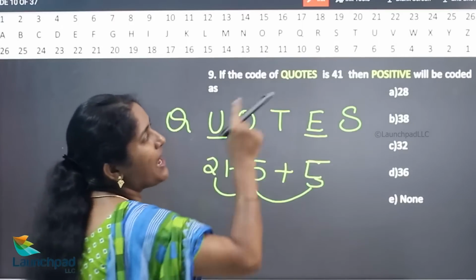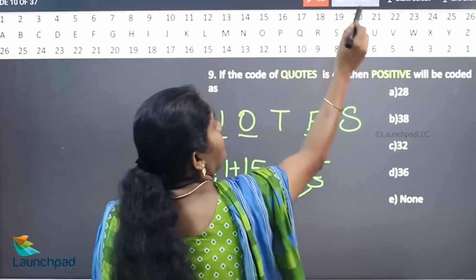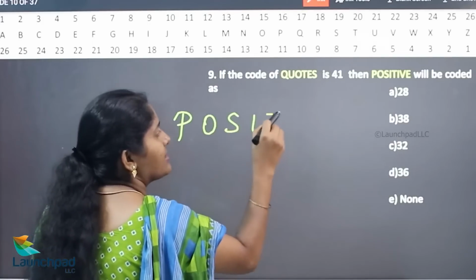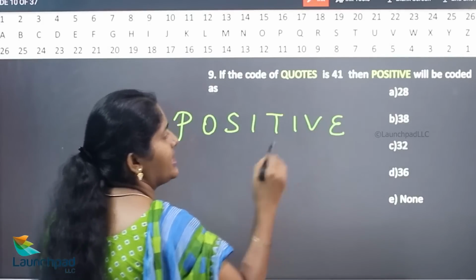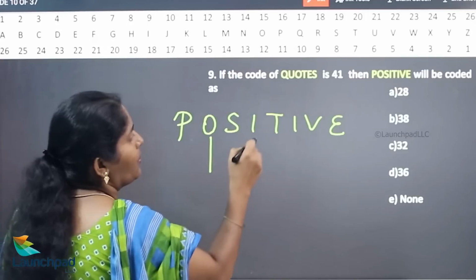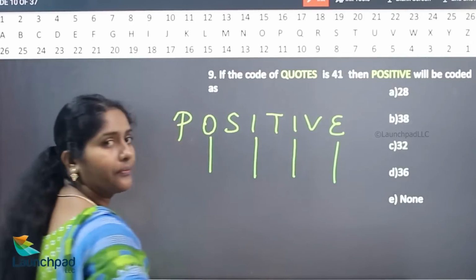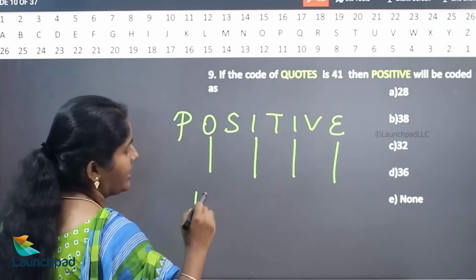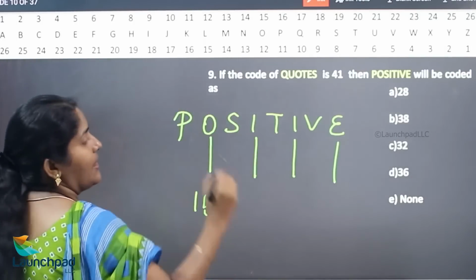So, similarly, positive. In your word positive, how many vowels are there? O, I, E. What is the value of O here? 15. What is the value of I? 9.